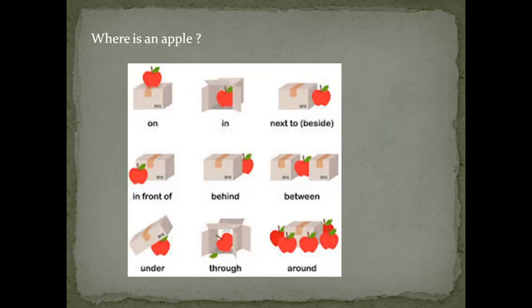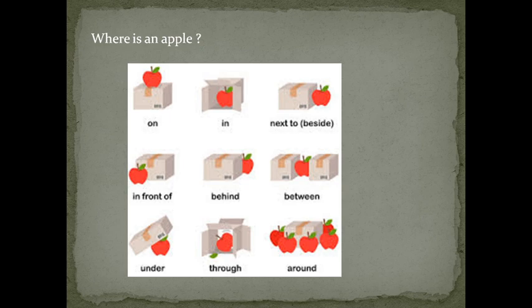Move forward to the next one. Can you see the image before you? Yes, it shows the place of an apple. Where is the apple? In the first image, the apple is on the box. Second one, in the box. Third one, next to the box. Fourth one, in front of the box. Fifth one, behind the box. Sixth one, between the boxes. Seventh one, under the box. Eighth one, through the box. And the last one, around the box.